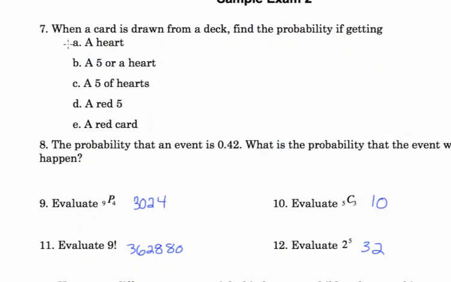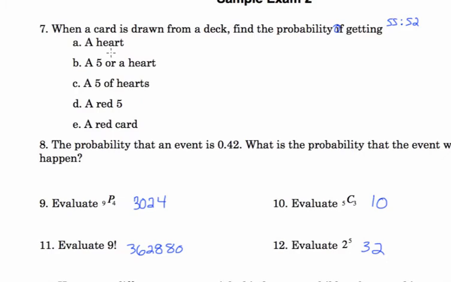When a card is drawn from a deck, find the probability of getting these things. First thing, sample space. 1 card. We're only looking at 1 card. So the number of items in our sample space is going to be 52. There's 52 cards in a deck.